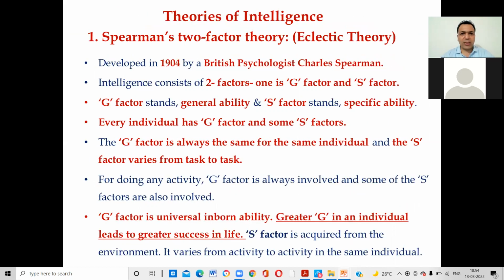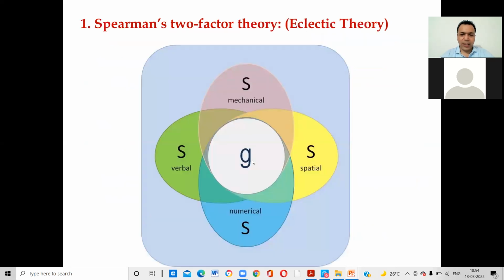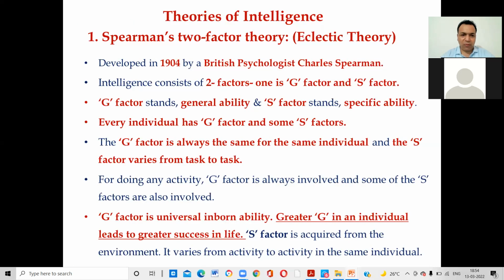Theories of intelligence. The first theory is given by Spearman. Spearman said that intelligence consists of two factors: one is the G factor and one is the S factor. Spearman said that when the child is born, there are these two factors. G means general, S means specific. He said that the G factor is always the same for the same individual and the S factor varies from task to task. For doing any activity, the general factor is involved and some S factors are also involved.